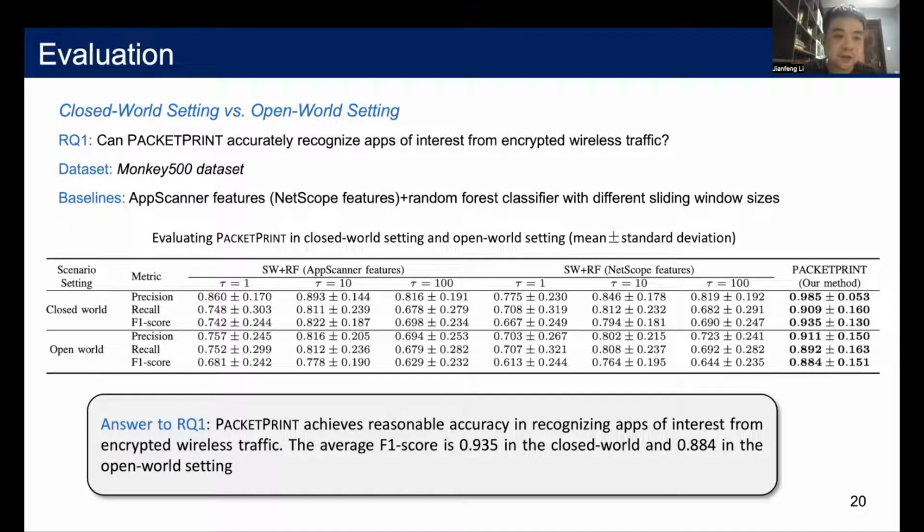To evaluate whether PacketPrint can accurately recognize apps from wireless traffic, we conduct experiments based on the first dataset. The baseline methods in our experiments are sliding window methods using features proposed by other AF attacks. Experimental results show PacketPrint achieves reasonable accuracy in both closed world and open world settings.